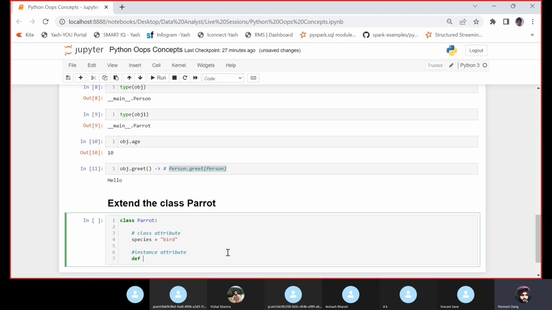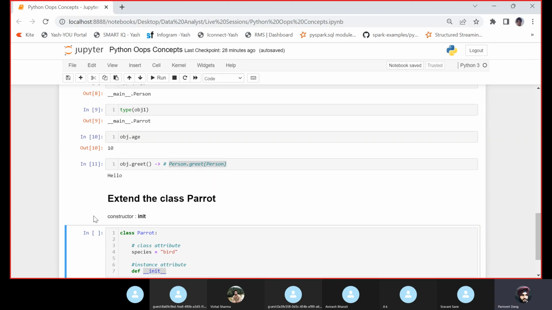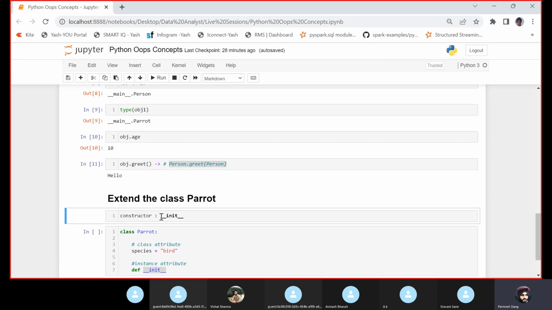So now I'm defining one function, def underscore underscore init underscore underscore. These are special functions, and underscore underscore init underscore underscore is the constructor. We'll talk about this constructor. Give me 10 minutes, and after that we'll talk about the constructor.